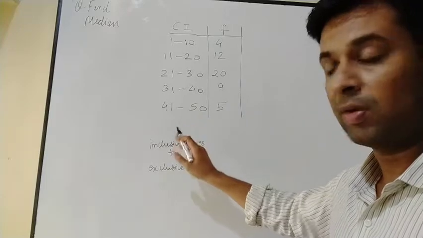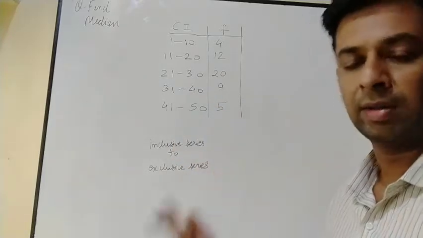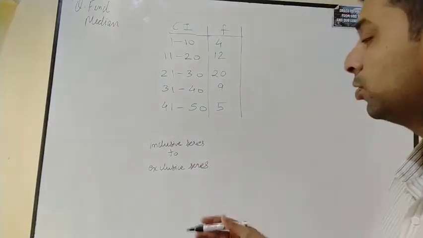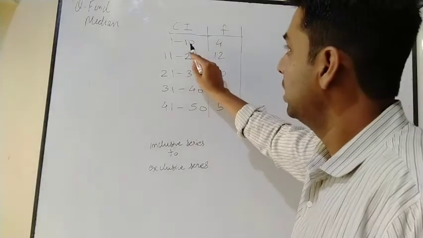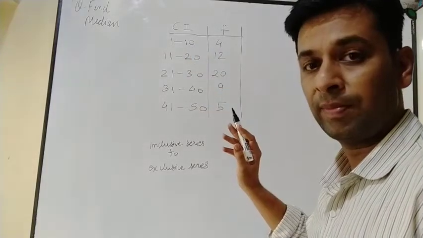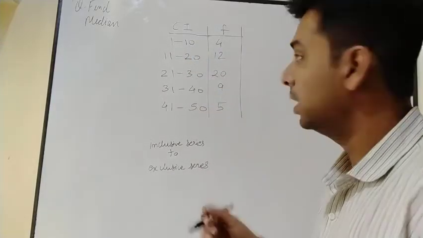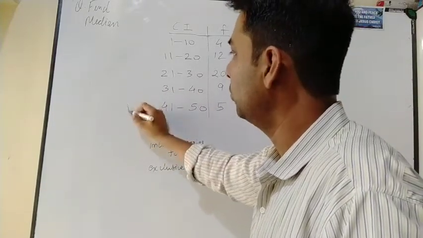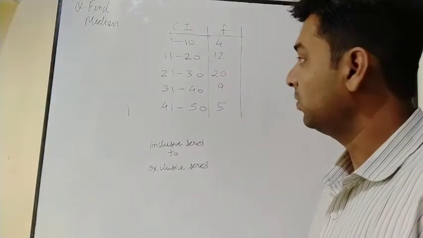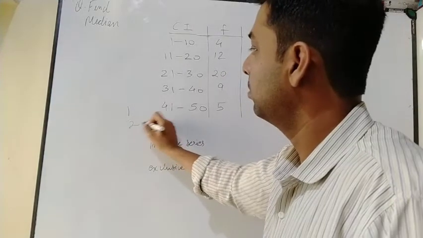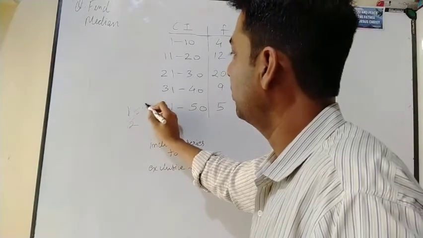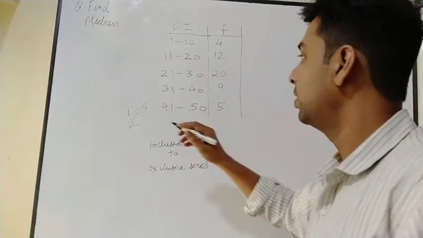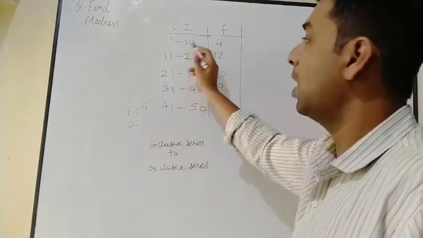You'll have to first convert this question into an exclusive series. So how will we do it in exclusive? See, first of all, between 10 and 11, what is the difference over here? It is 0.5. Sorry, it is 1. The difference is 1. So we will divide the difference by 2, so it will be 0.5. So 0.5 is half of the difference.